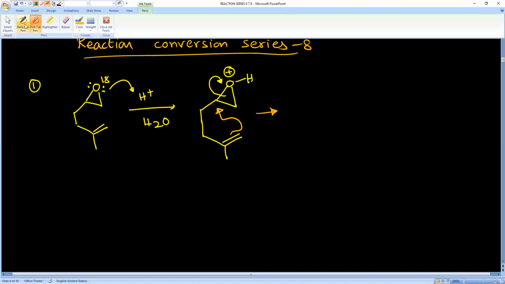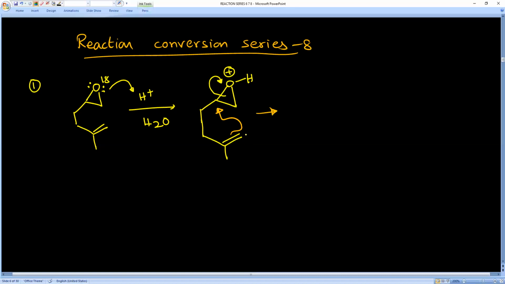Pi bond electrons polarize toward this CH2 carbon. Negative charge and this positive charge, between them bond formation takes place. It is first carbon, second one, third one, fourth one, fifth one. Between 1 and 5 bond formation takes place. Let's say this is first carbon, this is second, third, fourth, and it is fifth. Fifth carbon is connected to sixth one and it is with OH group also.